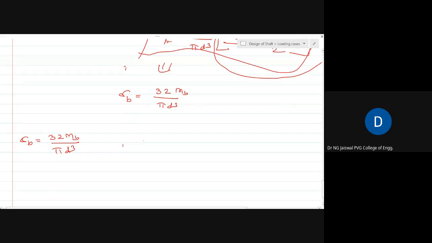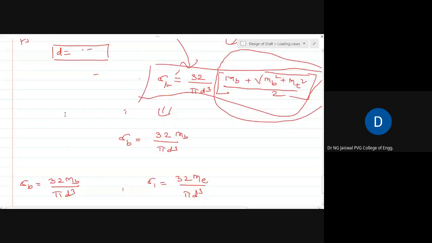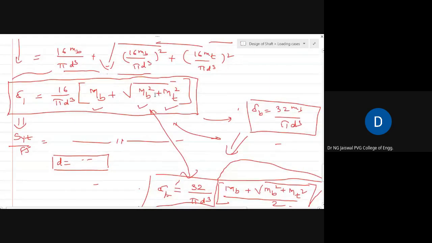And if combined bending and torsion is there, then I should write sigma 1 is equal to 32 M equivalent divided by pi d cube, where this equivalent bending moment is equal to Mb plus square root of Mb square plus Mt square, divided by 2. If I put this here, you get the same sigma 1 equation.